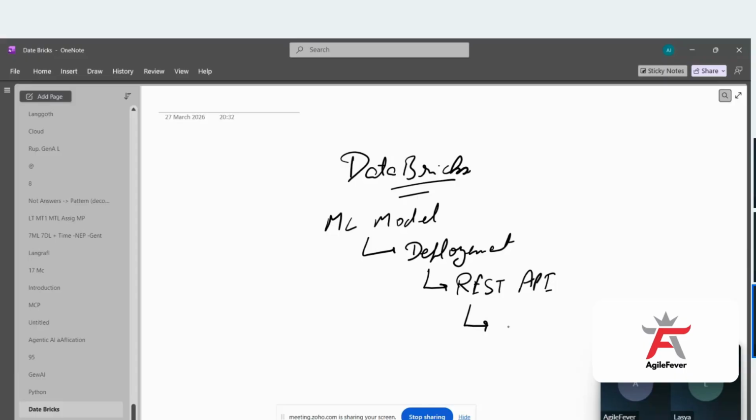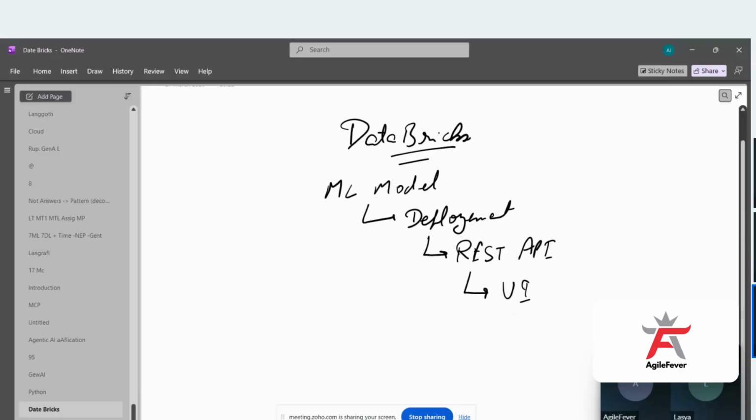We are going to create the UI part also, so how that application will look to the end user. This is what we are going to discuss in today's session. Today's session is going to be totally hands-on, where we'll be taking one data set. Firstly we'll create the table for it, and then we'll train the model, do the data pre-processing, data cleaning and everything. Then we are going to test the accuracy. We'll do MLflow also, for the experiments. All those things we'll discuss.